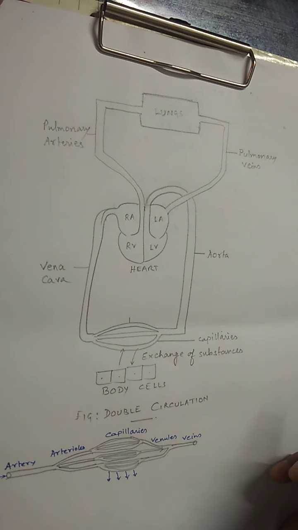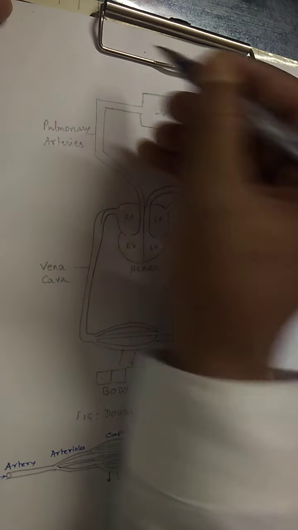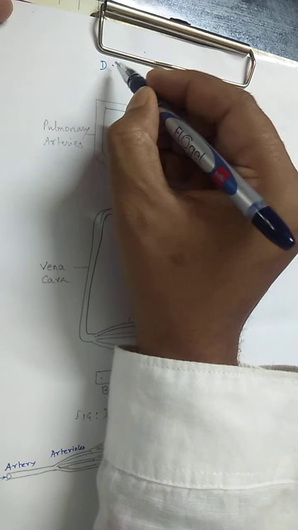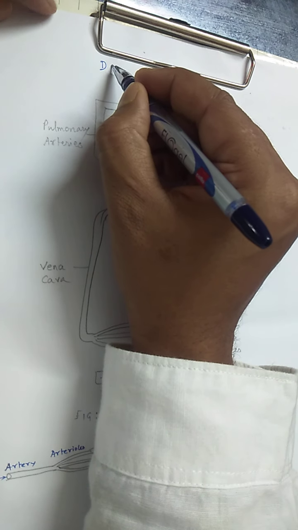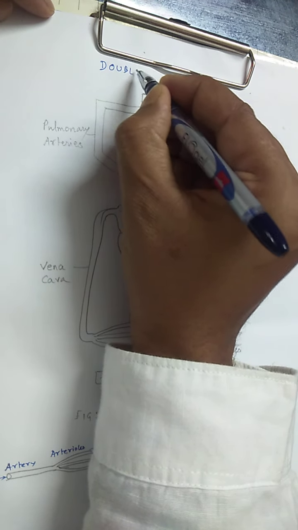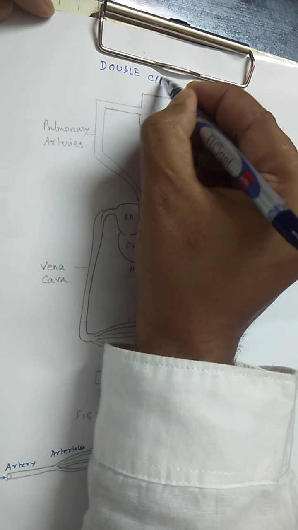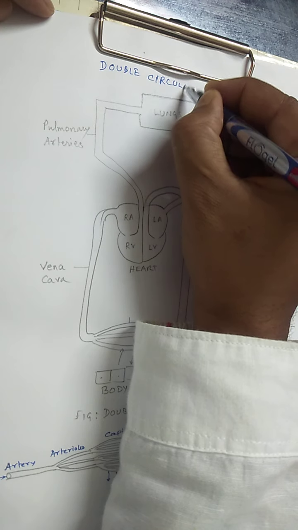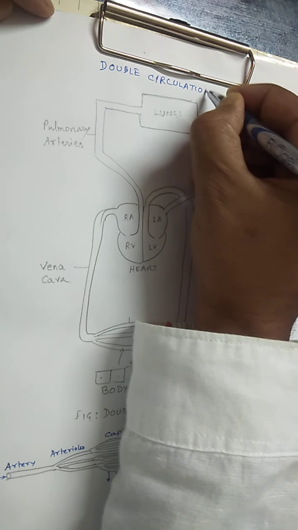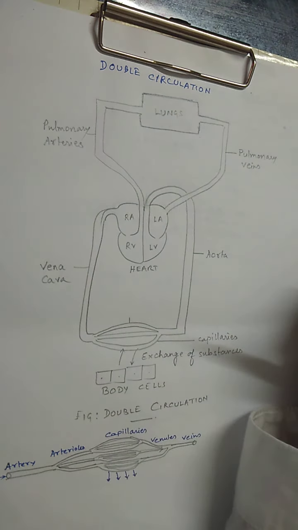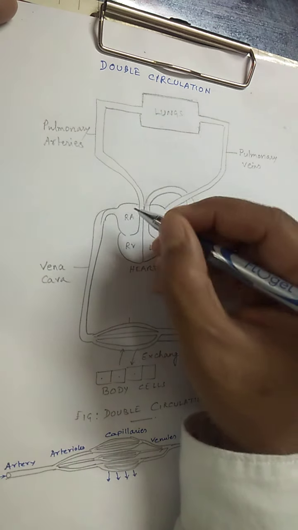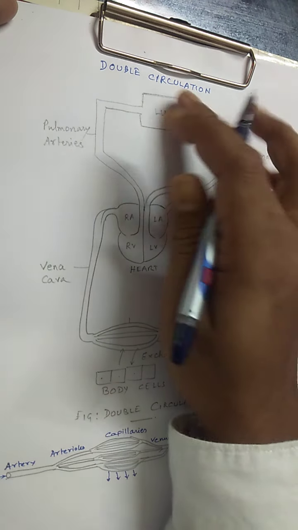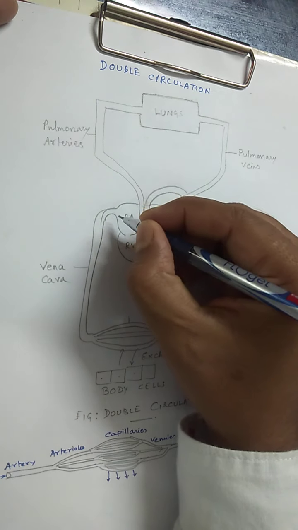So students, in this video I'll be discussing the concept of why the circulation of blood in human beings is called double circulation. Now this is the flowchart that I have drawn to let you know the pathway through which the blood flows. So let us begin. So this is the heart, this is the lung, this is just a diagrammatic representation.